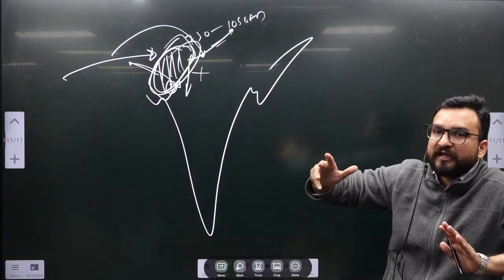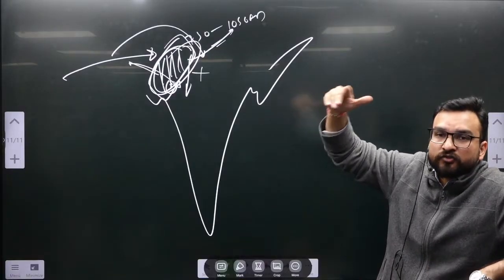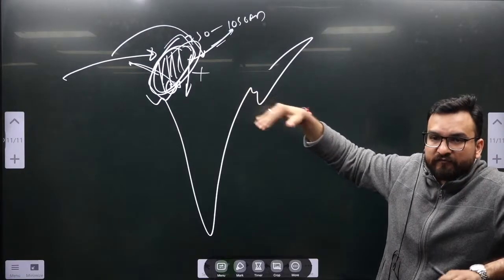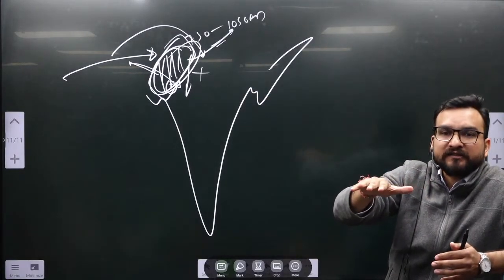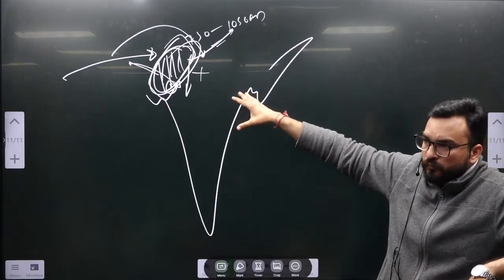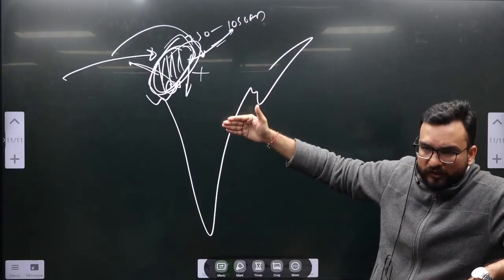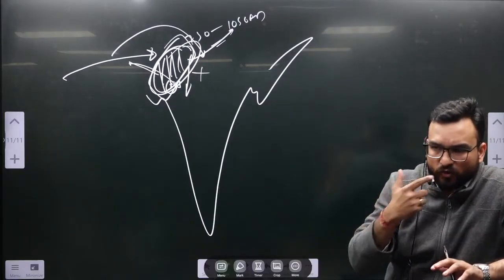Second theory, which is described as the foreign descendant theory. When these foreigners came over here, the invasions of Indo-Greek, Shakas, Hunas, they settled over there. And when they assimilated into the society of India, they chose Kshatriya as their Varna. And that is how they converted to these Rajputs later on. A lot of theory is there, but the most accepted one is the Kshatriya origin theory. Again, debates are never asked in the examination. This is just for knowledge purpose, right?